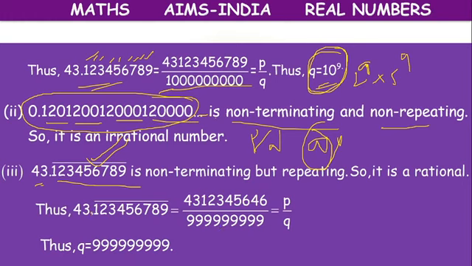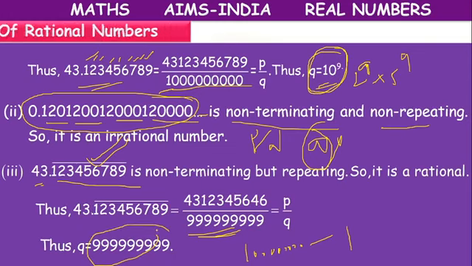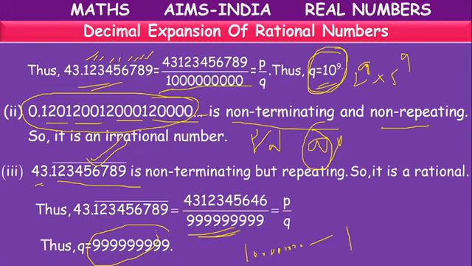Like these numbers, how do we turn them into rational numbers? For how many numbers is there a bar? From that number: 1, 2, 3, 4, 5, 6, 7, 8, 9. We have to take 10 power 9, and from that we have to subtract 1. So then all 9s will be there. That will be the denominator. So here the Q value consists of all 9s, which means it can have factors other than 2 and 5.